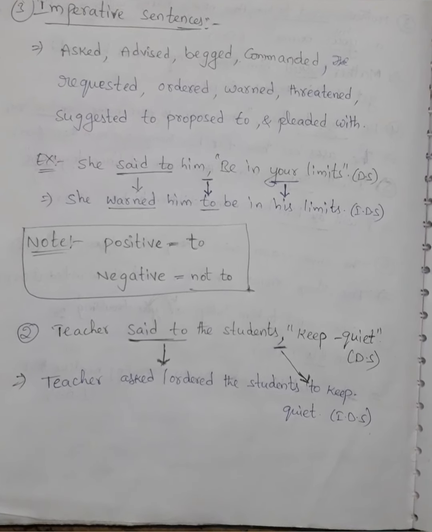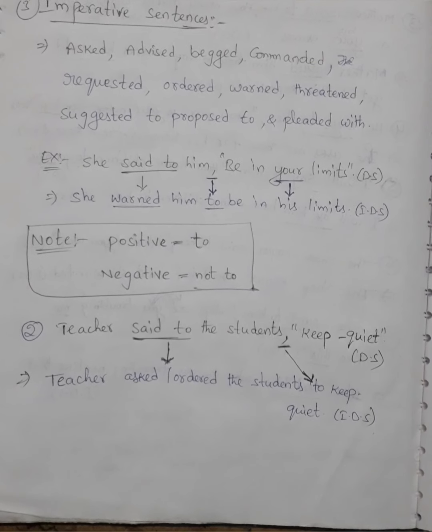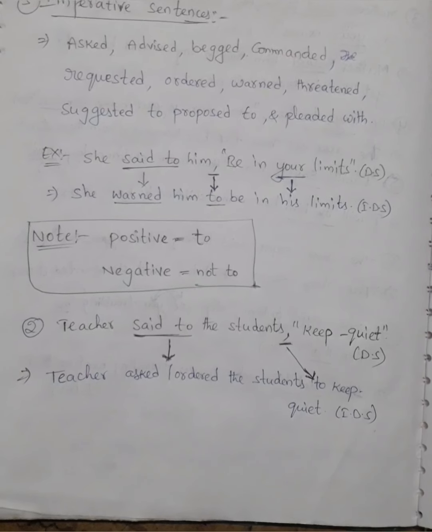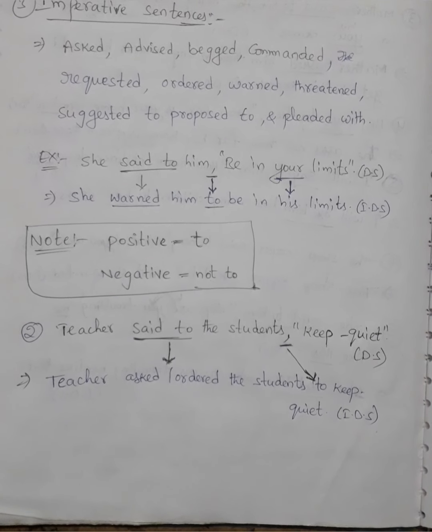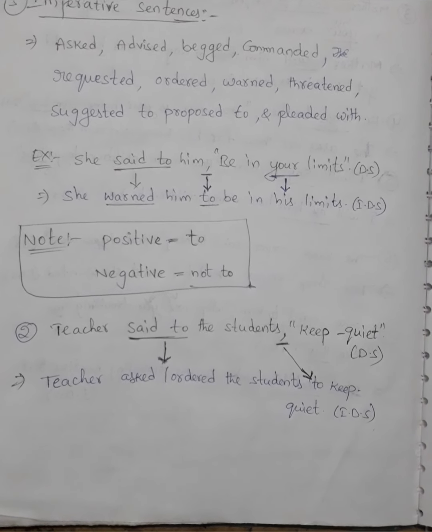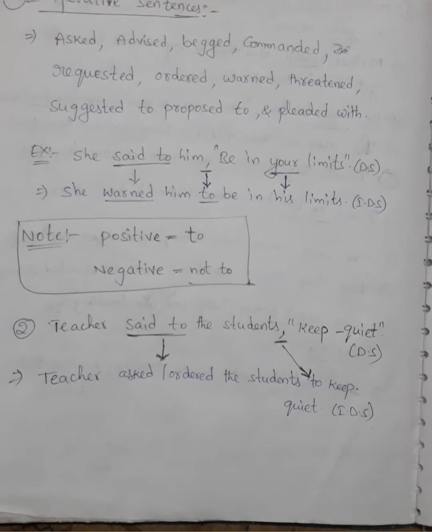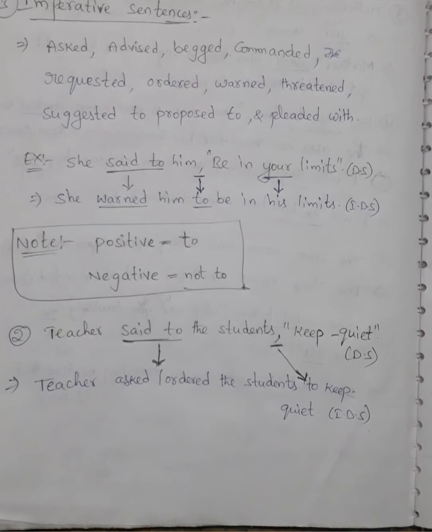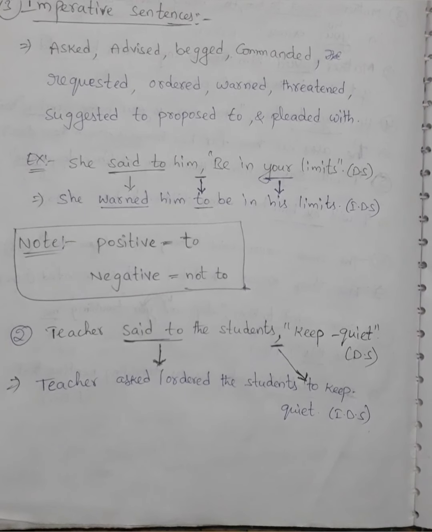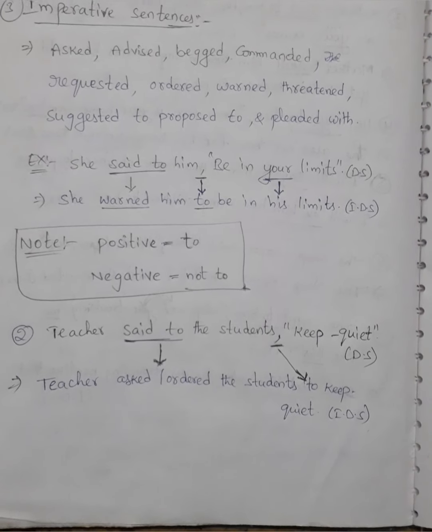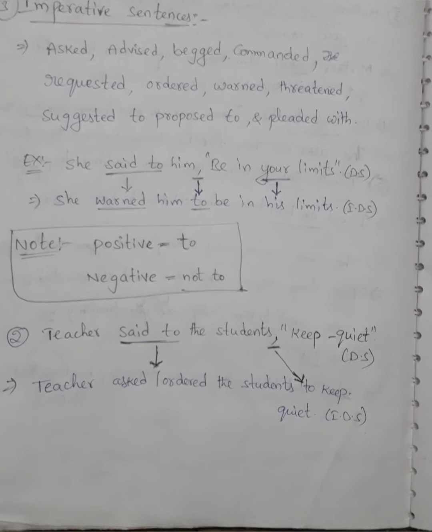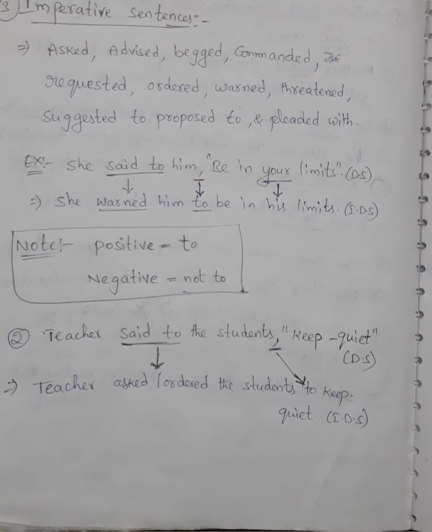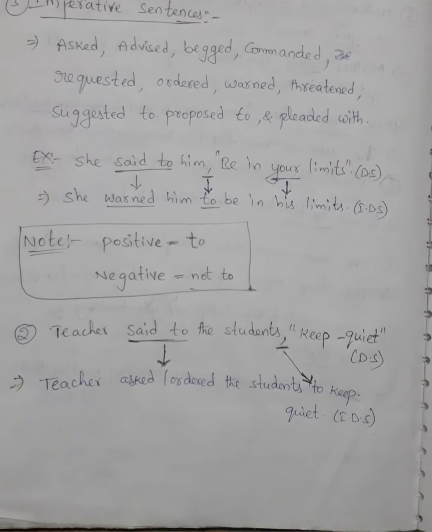Next example: the teacher said to the students, "Keep quiet." It's direct speech. The teacher asked or ordered the students to keep quiet. It's indirect speech. Said to becomes asked or ordered. We can use these two forms, asked or ordered. The comma will become to. Keep quiet. It's indirect speech.